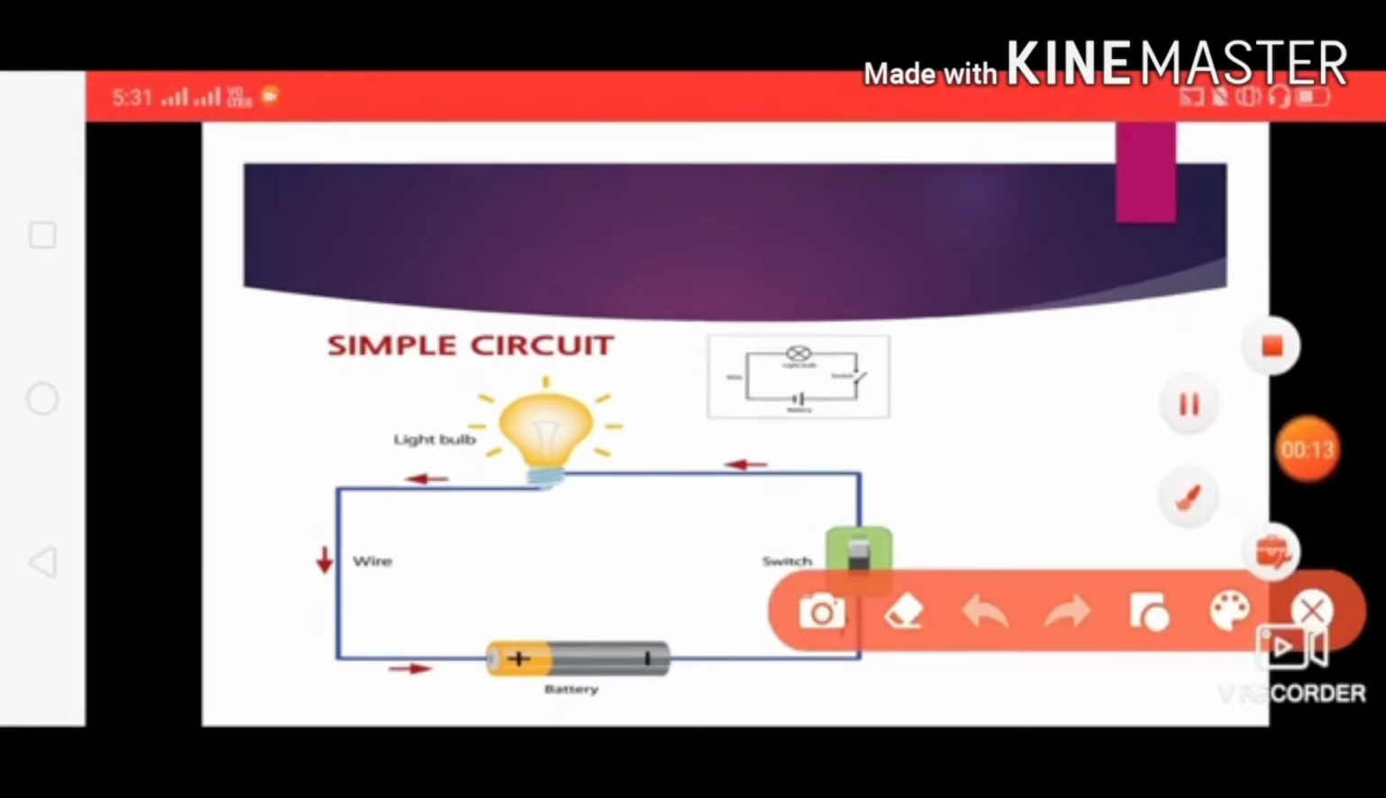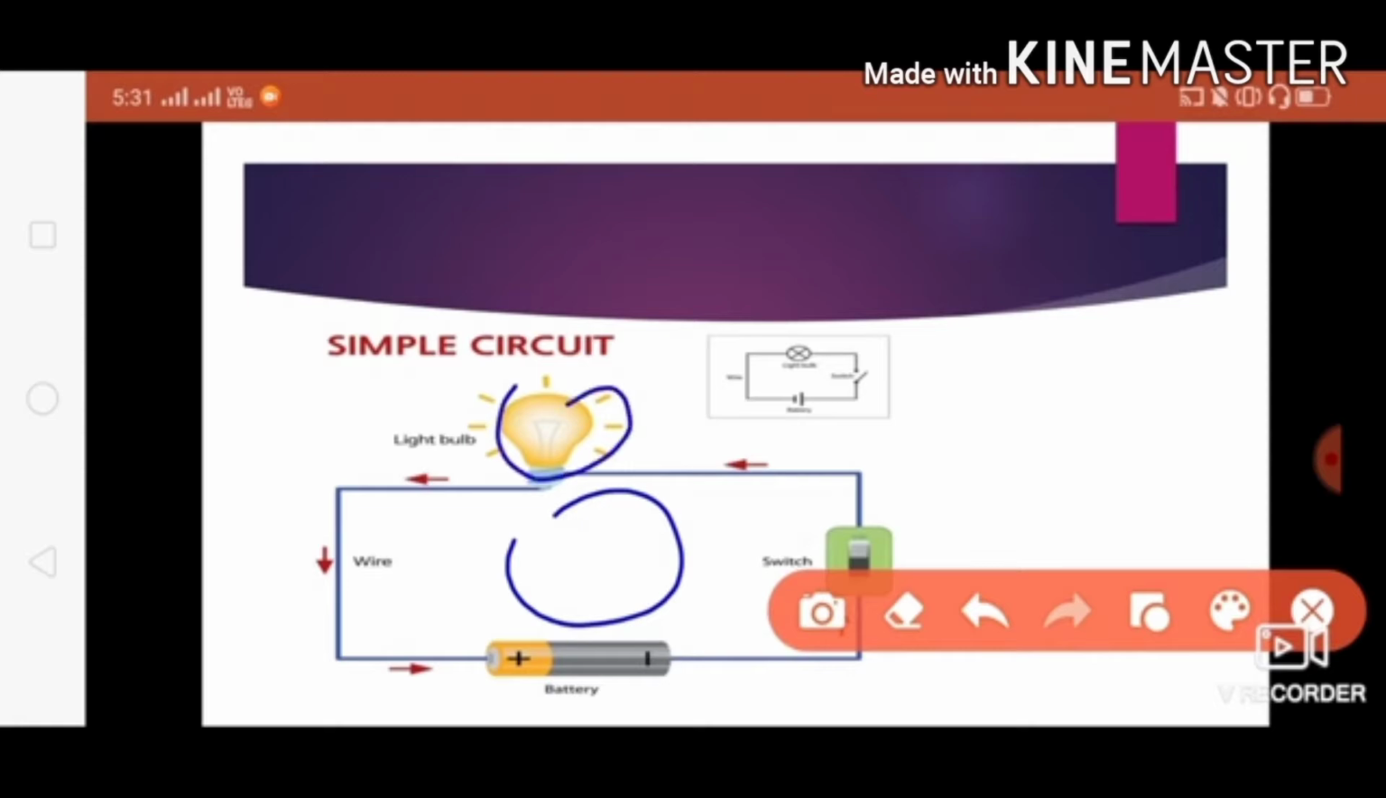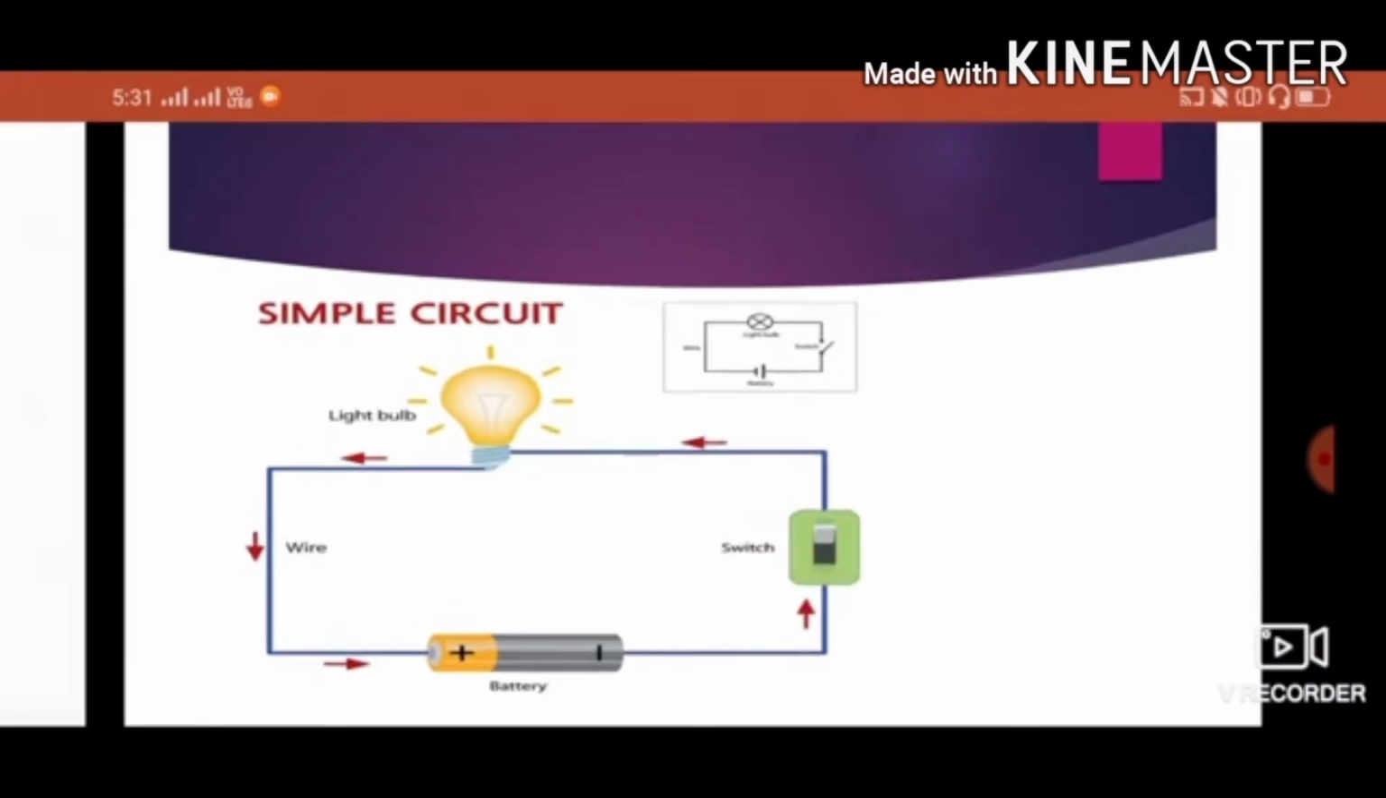So let us study a simple circuit. A simple circuit is a closed loop. It consists of electrical appliances like a light bulb, switch, battery, and resistance. So a lot of things. That we call a simple circuit.